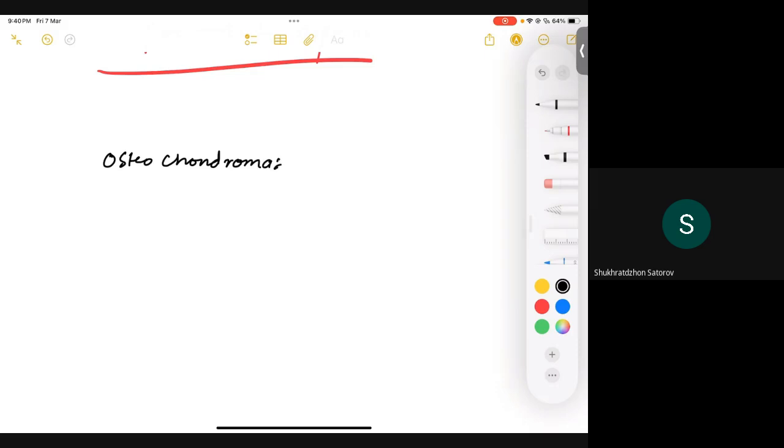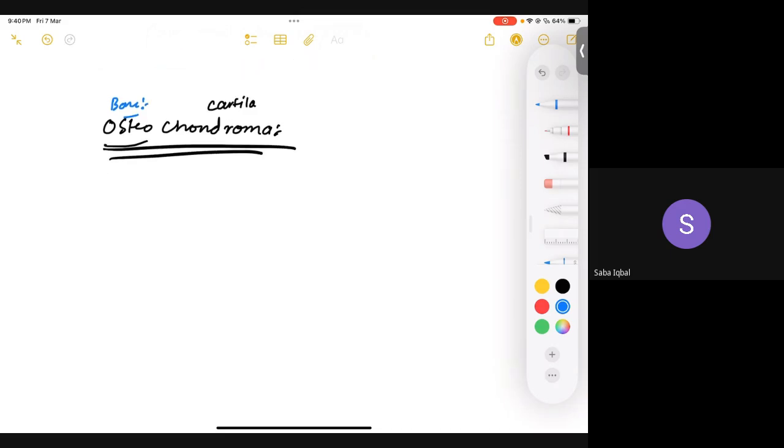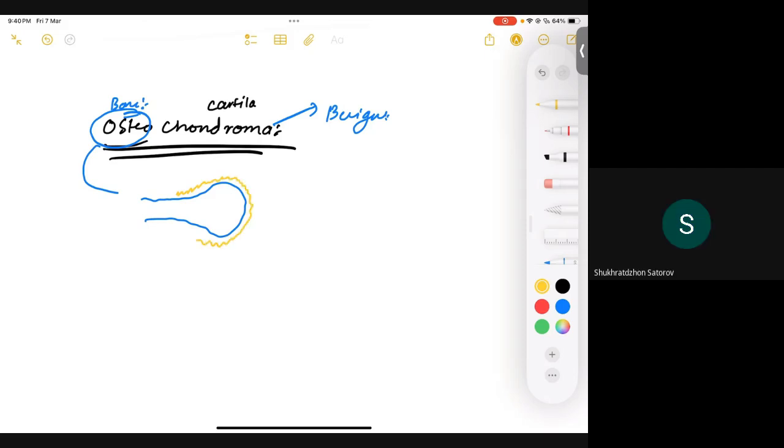Osteochondroma. Can you tell me what chondroma means? Cartilage, right? And what does osteo mean? Bone. So how can we have osteochondroma? It's a benign tumor, since it's OMA. It's a benign tumor of bone, but that bone is surrounded by a cap of cartilage. Is that clear? Then we are going to call it osteochondroma.